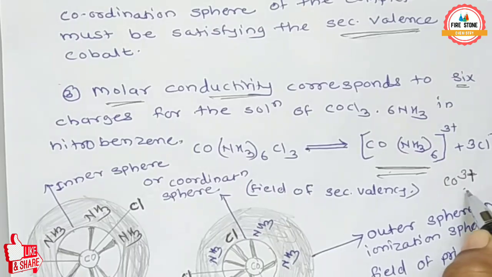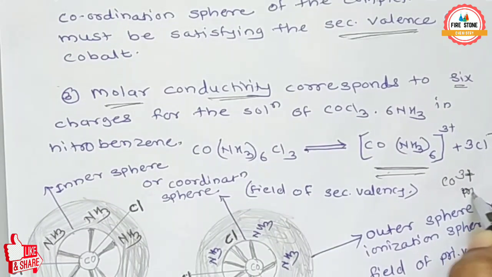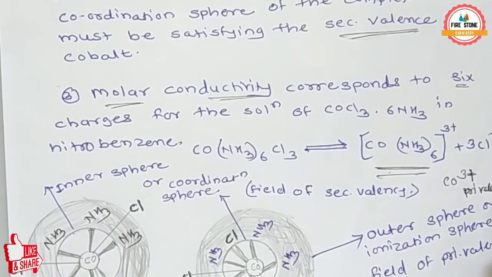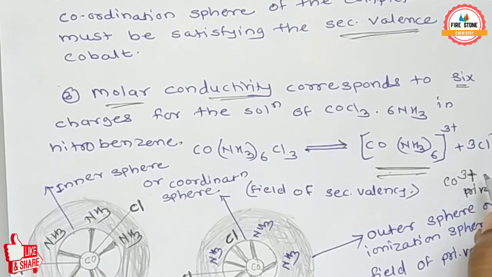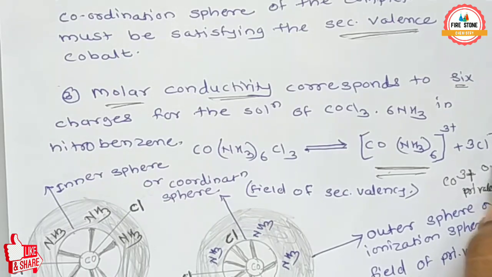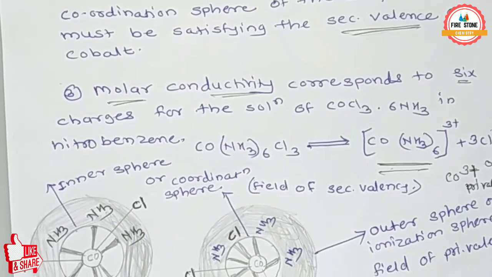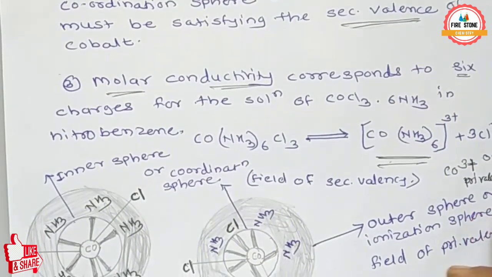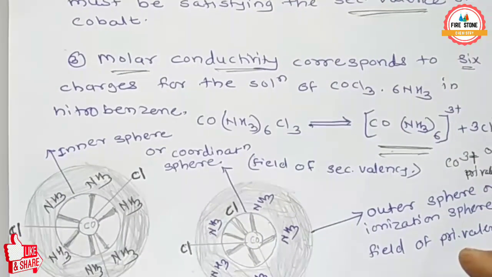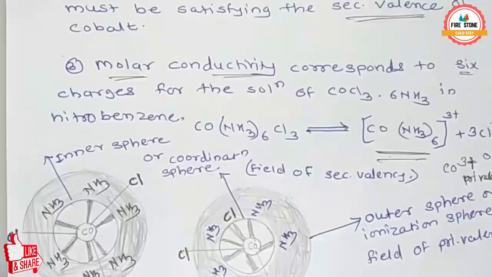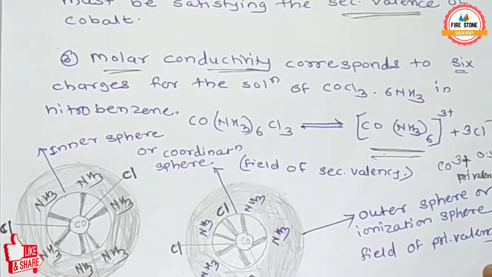This is the primary valency, and this +3 is the oxidation state of cobalt. How to calculate the oxidation state and the primary and secondary valency, we can see in the next lecture.